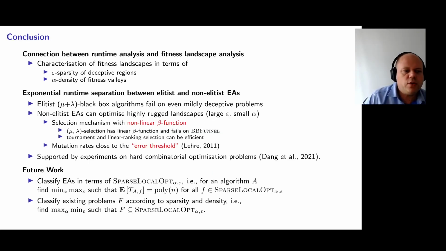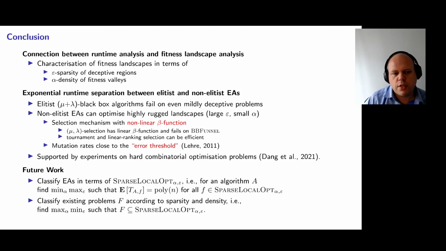To conclude, we've made two major contributions with this paper. First of all, we have connected runtime analysis to fitness landscape analysis. Previously, these had been two separate sub-communities in evolutionary computation theory. The second contribution is a very strong and general separation between elitist and non-elitist EAs. For the very broad class of elitist mu plus lambda black box algorithms, we proved that they will fail even for mildly deceptive problems. In contrast, we provided sufficient conditions for non-elitist EAs to optimize highly rugged fitness landscapes.